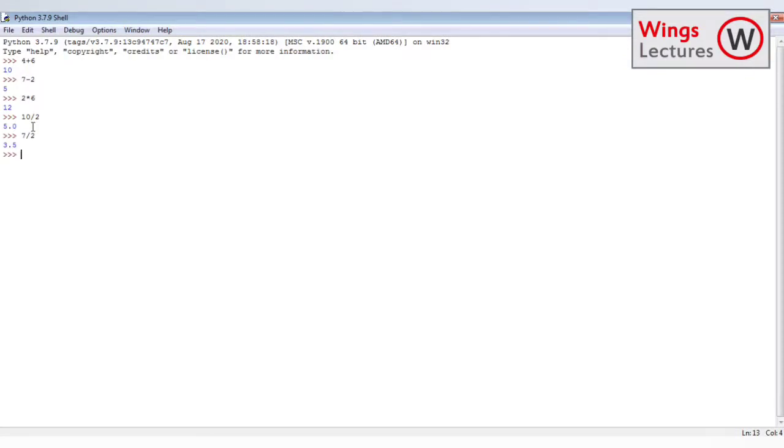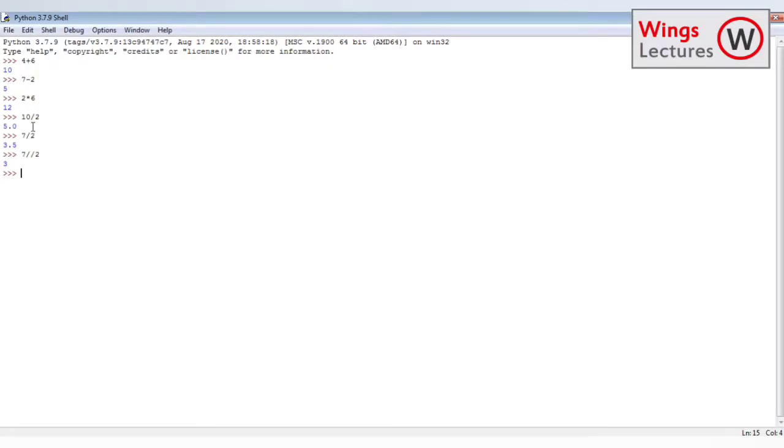I need only the whole number, the integer value of the division operation. We have an option for that too. For example, I want to divide 7 by 2. We know the answer is 3.5, but I don't need the 0.5. Then you can use the double slash, so you'll get only an integer value, right?